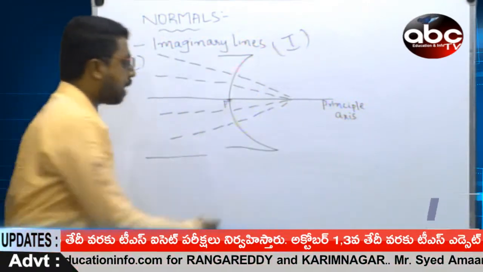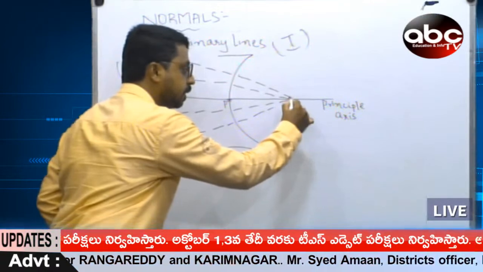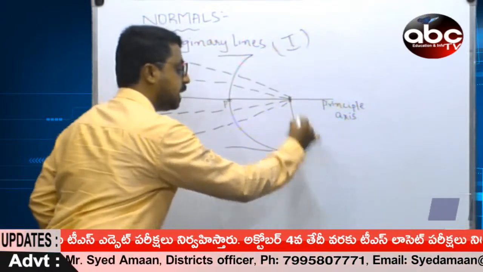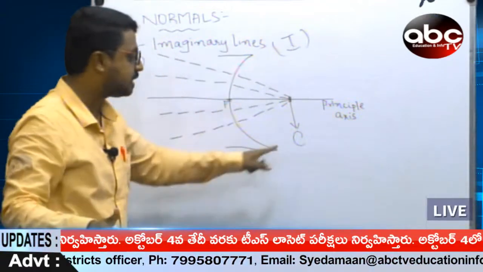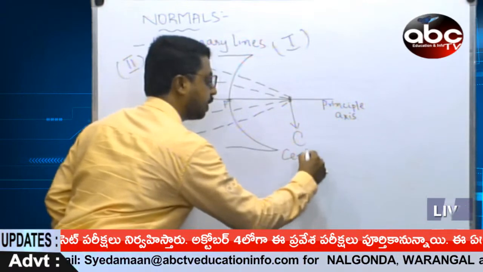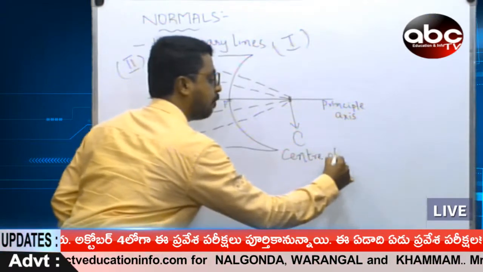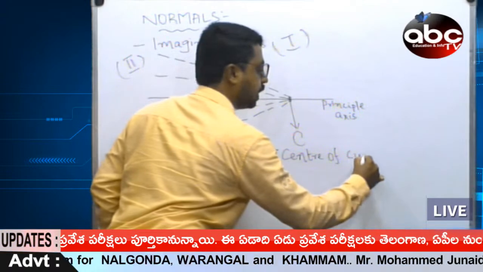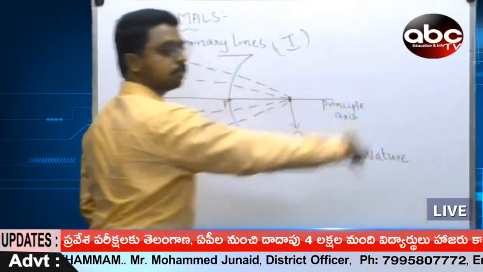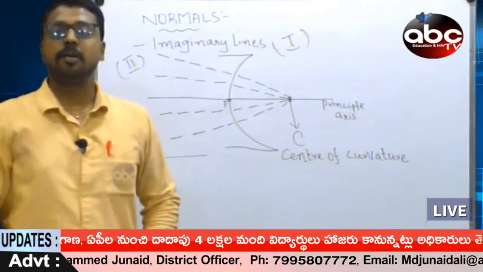And this point is called C, not big C. It is just C. That is nothing but the center of curvature.